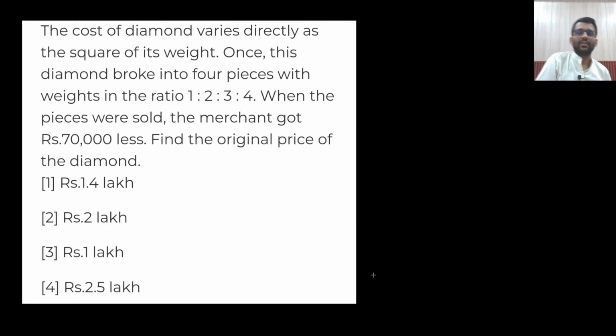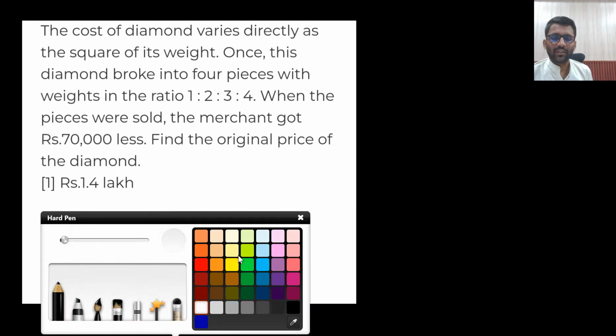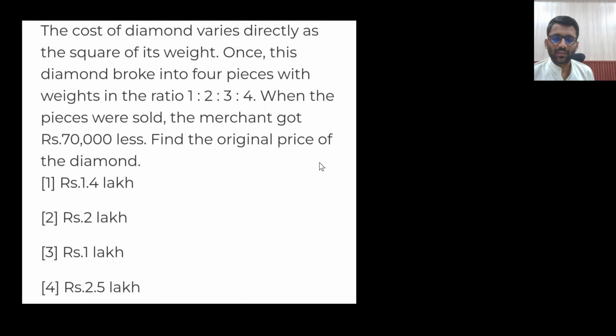Let's see the next question. This is also a good question, not based on any ratio, proportion, anything like that. This is a simple aptitude problem. Okay, a straightforward aptitude problem. The cost of a diamond varies with the square of its weight. So the cost varies with the square of weight. So the cost is k into weight square. This I can write.